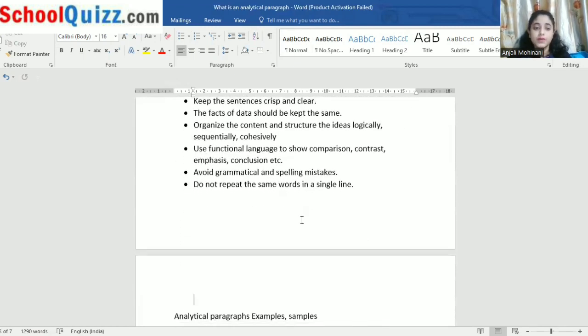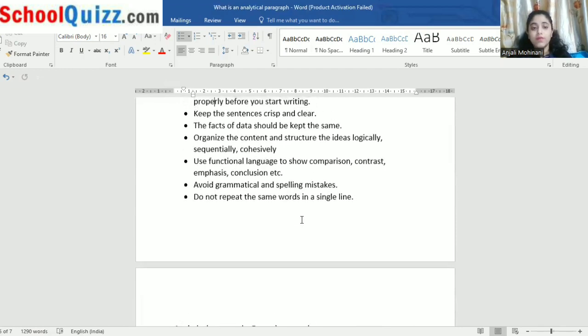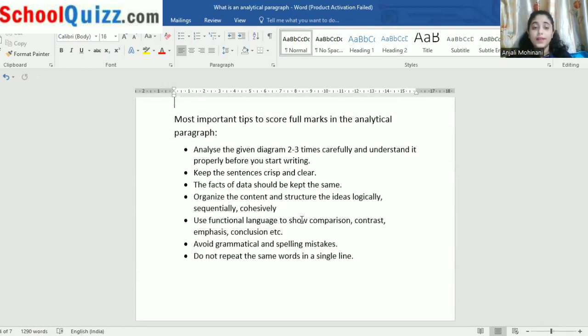Now we are done with the types. So now there is something important for you: the most important tips to score full marks in the analytical paragraph, and how you can score good marks in analytical paragraph writing. First and most important point: analyze the given diagram 2 to 3 times carefully and understand it before you start writing. You have to analyze and keep that diagram in your mind before you start solving, like we do with a passage.